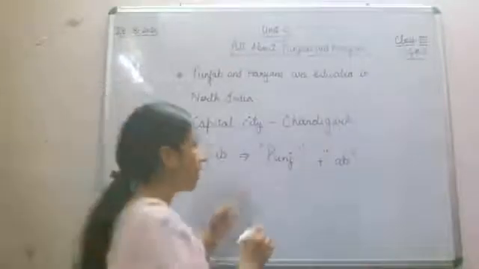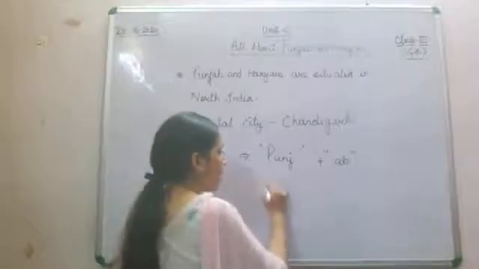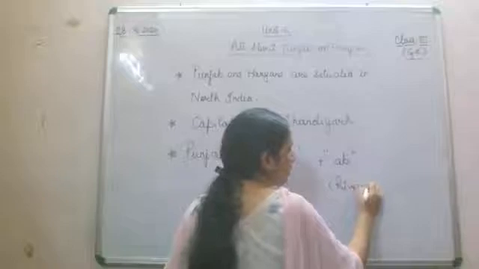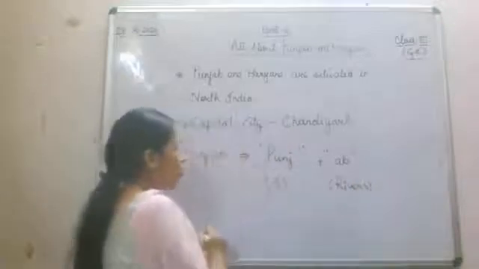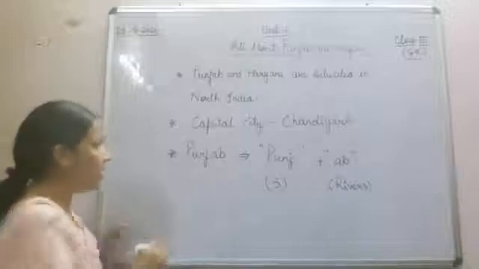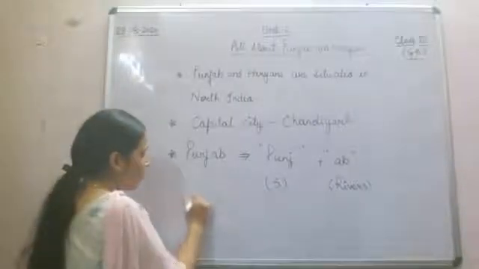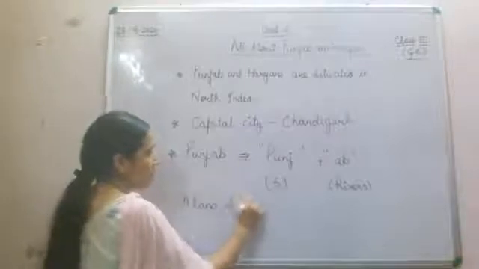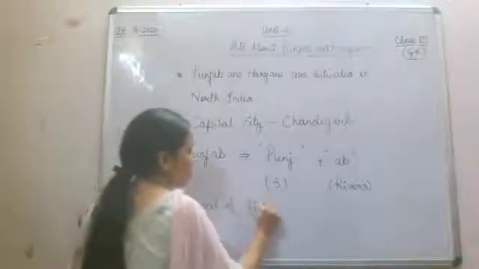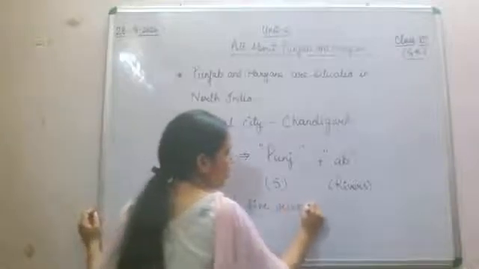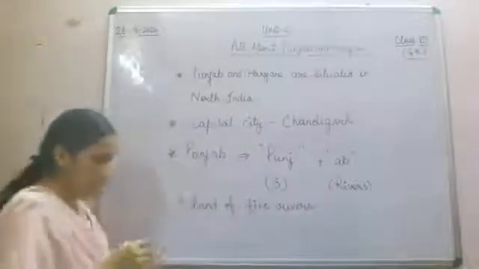Punj means 5 and Ab means rivers. So it means a land of 5 rivers.